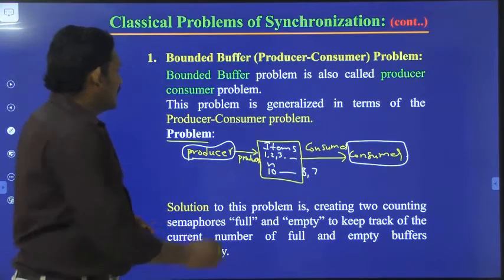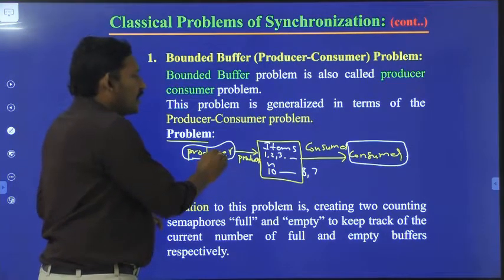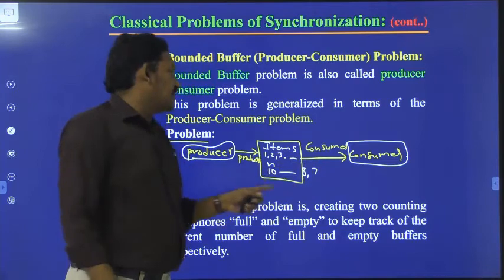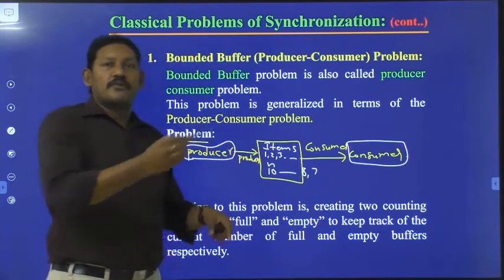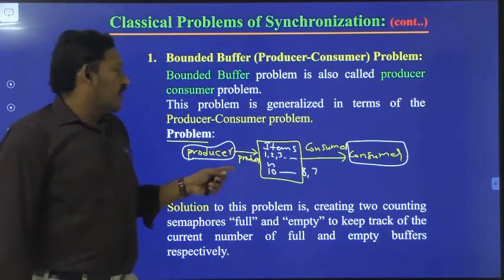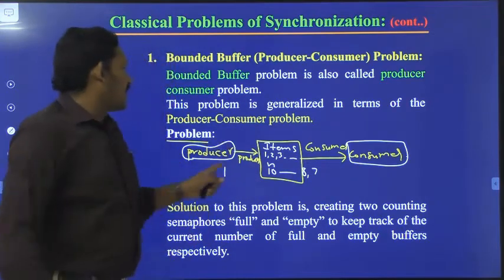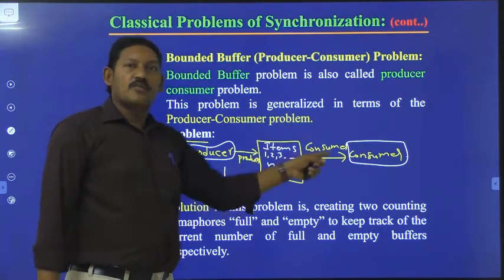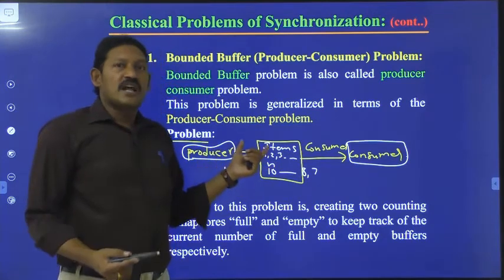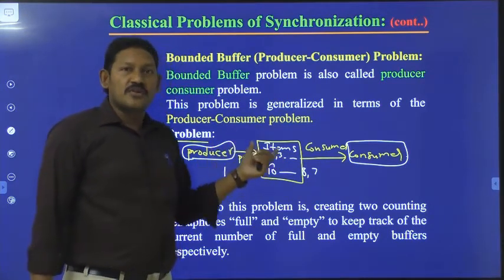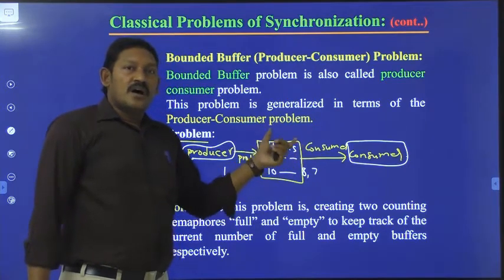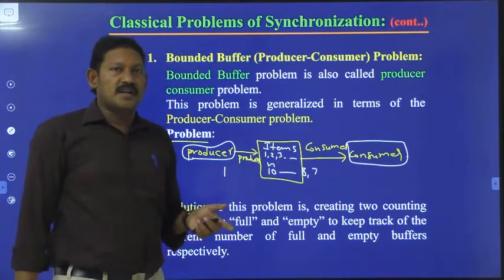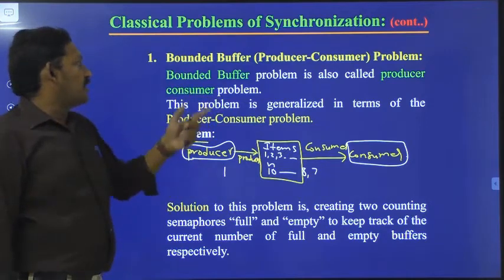So what we have discussed is that the producer may keep on producing items whereas the consumer does not consume them. In that situation the block may overflow because of the number of items. That is one drawback. The second drawback is that if the consumer keeps on consuming and all the items inside the block are finished, and the producer has not produced anything, the consumer tries to consume where there are no items inside the block. The error takes place. That is the problem here in the producer and consumer problem.